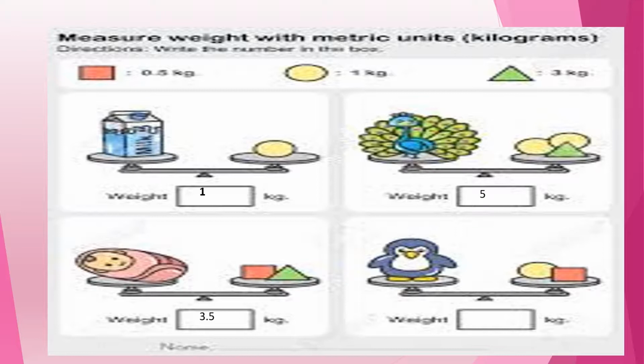Now in the last picture, if you see, a toy is kept there and on the other side of the pan, there is a circle and a red color rectangle weight. So what is the weight? You have to find out. Now the weight of the circle is 1 kg and the red color rectangle weight is 0.5 kg. When you add it up, it is 1.5 kg. So the weight of the toy is also 1.5 kg.